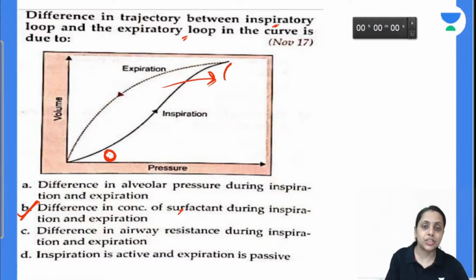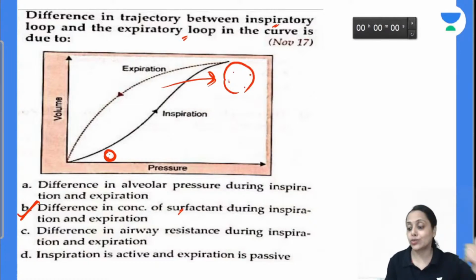At the end of inspiration, alveoli become larger, and surfactant is distributed over a larger area, so the concentration of surfactant is going to decrease. So compliance is going to decrease, because overall surface tension is more, and we all know compliance is inversely proportional to surface tension. Surface tension is more, so compliance is less.